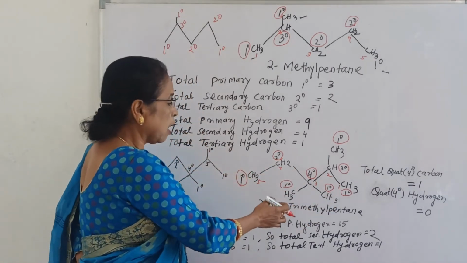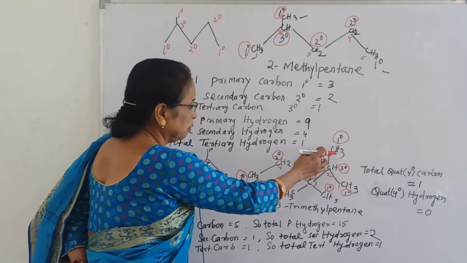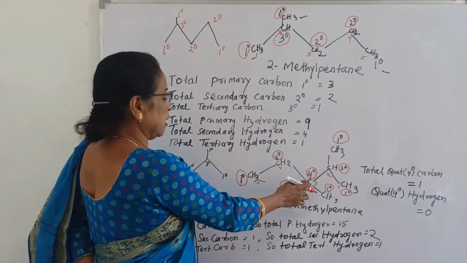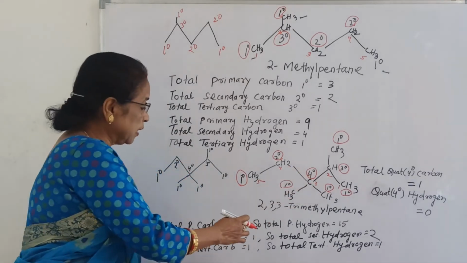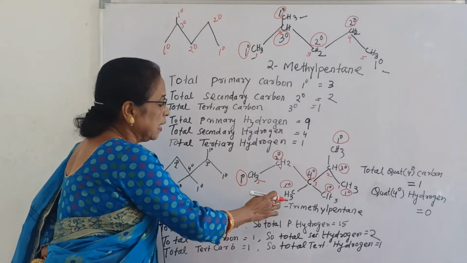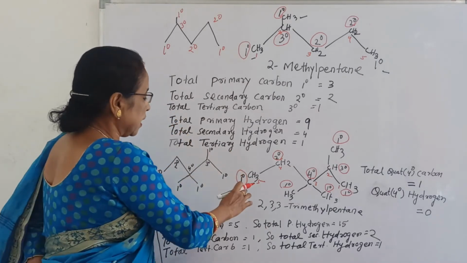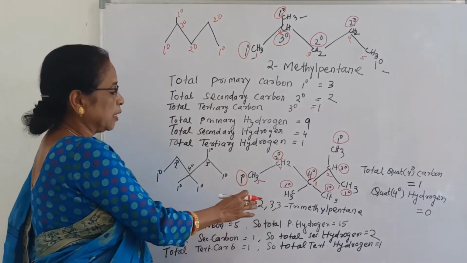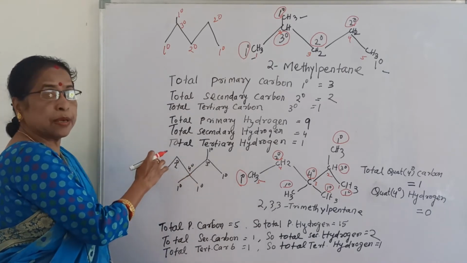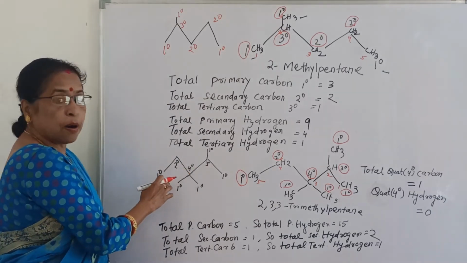Okay, pentane. Now in 2 position there is a methyl group, 3 position there are 2 methyl groups. So what is the name? 2 3 3 trimethyl pentane. Yes, the name is correct. And here it is 2 3 3 trimethyl pentane. That one can be done here by bond formula.